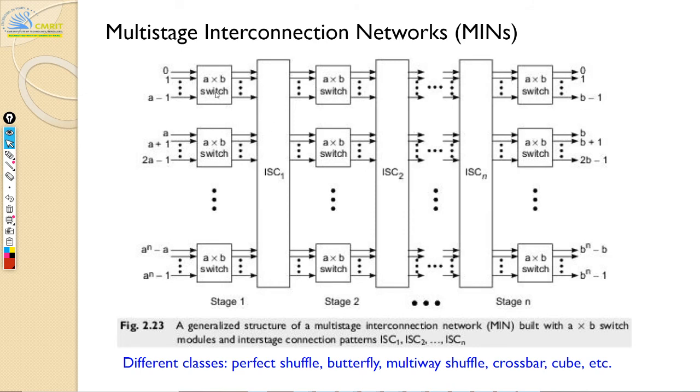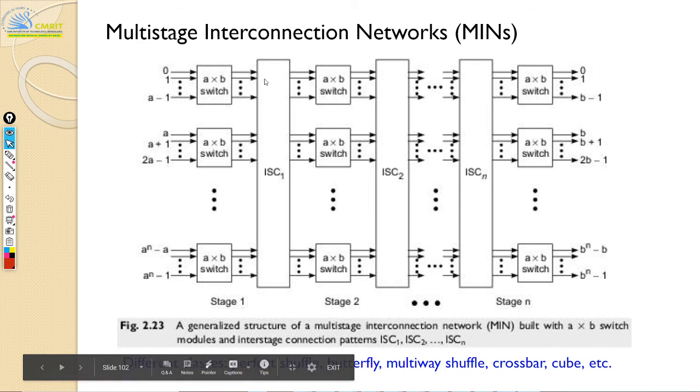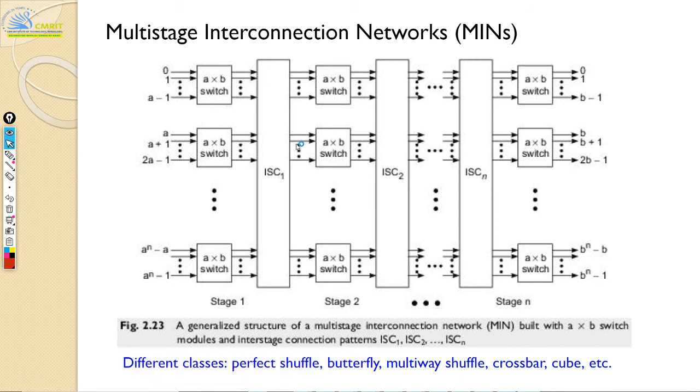So the idea is something like this. Let's save it for the next slide. What you can have is an interconnection in these stages too. That's what your multi-stage interconnection network is. And there are different classes, depending on the way you connect one stage to the other. You can have different networks, like perfect shuffle, butterfly, multi-way shuffle, crossbar, and many more. Any questions on multi-stage interconnection networks?